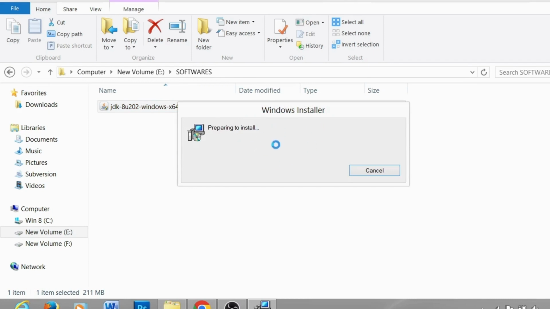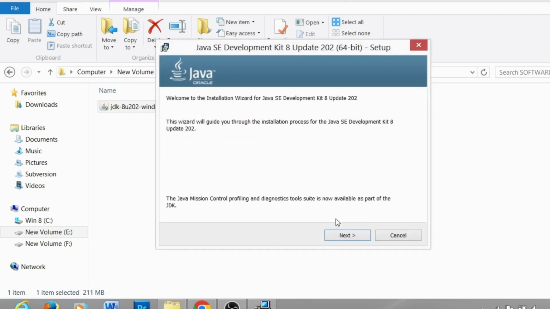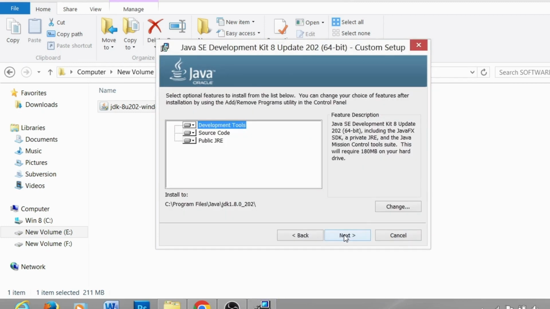It will pop up with an installer, a Windows installer, and it's preparing to install. So wait for it. It has popped up with a welcome to the installation wizard, and it is asking to please wait, and click on next. You can click on next.